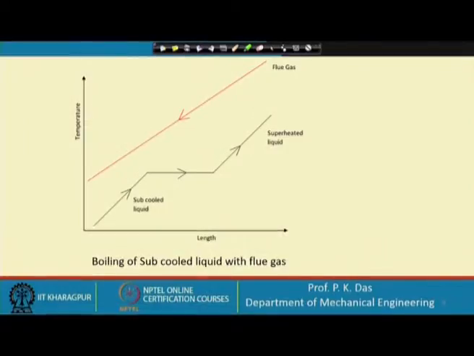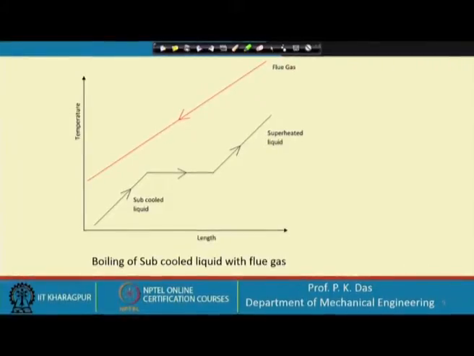Initially the fluid is at vapor state, its density is low, and then it is in the two phase region, the quantity of vapor reduces and the quantity of liquid increases, and then it comes out totally in the subcooled region. So, you can imagine that from the start of the heat exchanger to its end, there is a large change in the density of the fluid or fluid mixture.